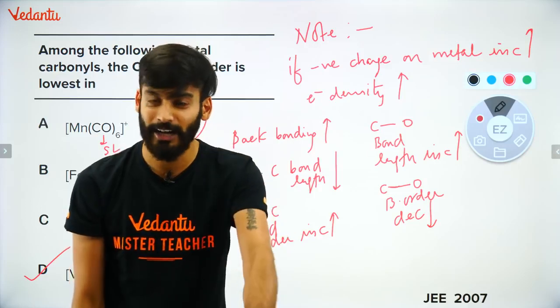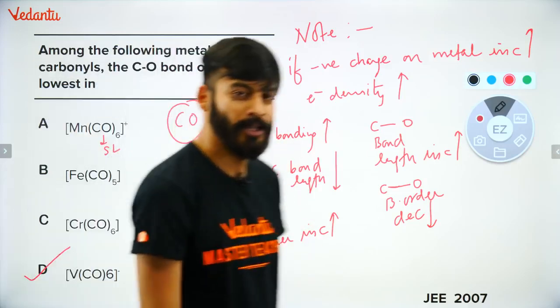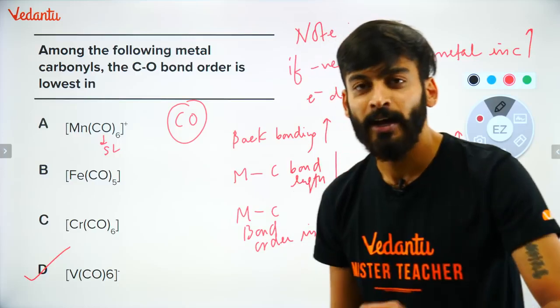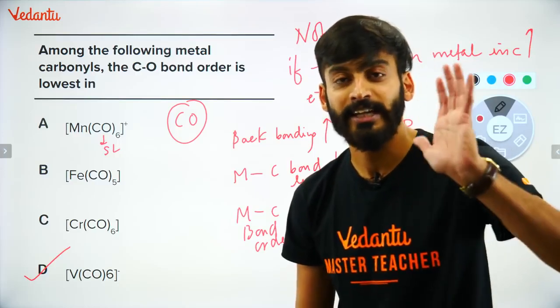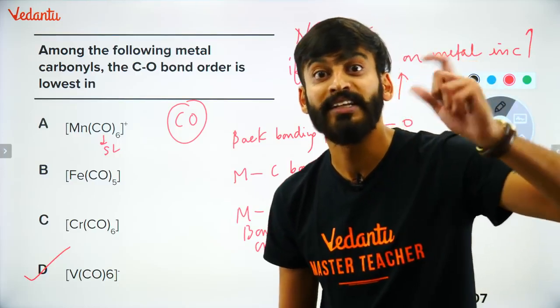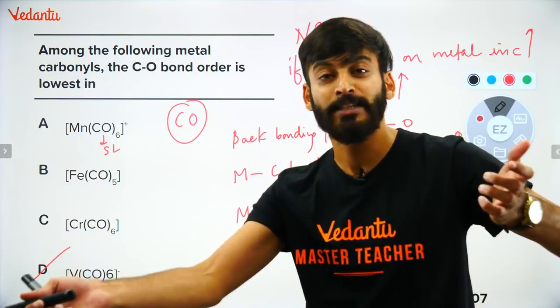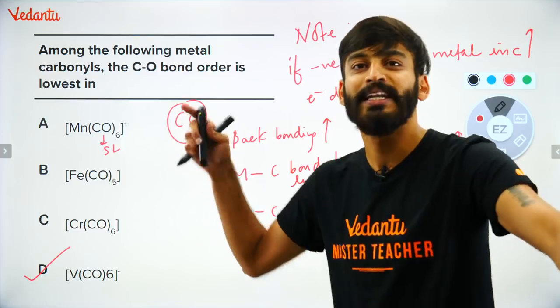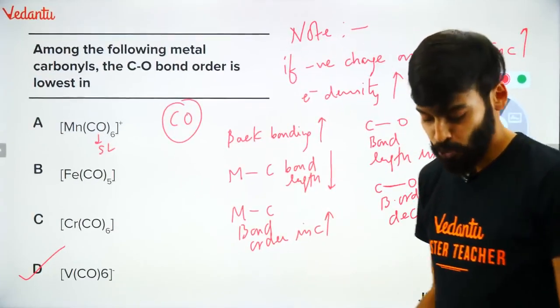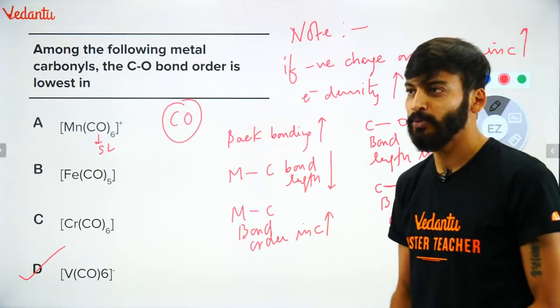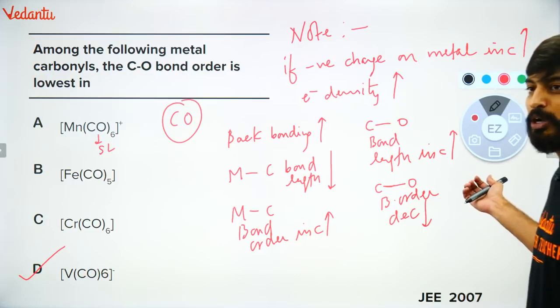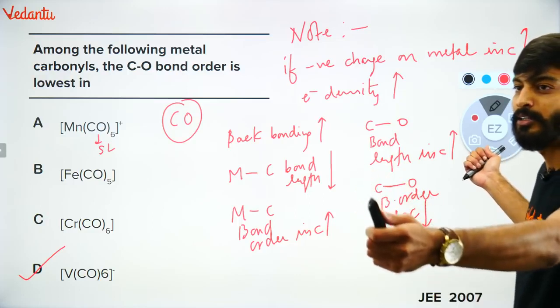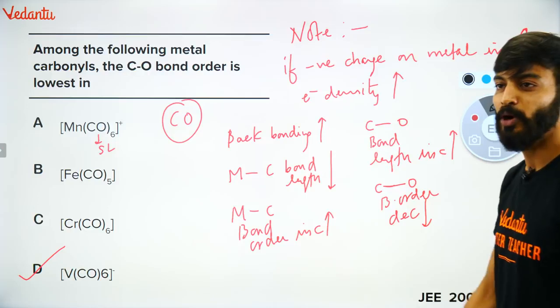Only happens in carbonyl. Based on this concept, check out where metal has the negative charge, highest negative charge, or oxidation number of metal is coming in negative. So back bonding would be maximum. As a result, CO bond length would be very, very high. It means bond order would be less. So what will be the answer, bacha? Tell me the answer now. Based on this, what will be the answer? Quickly tell me the answer. The answer should come up in the chat box.